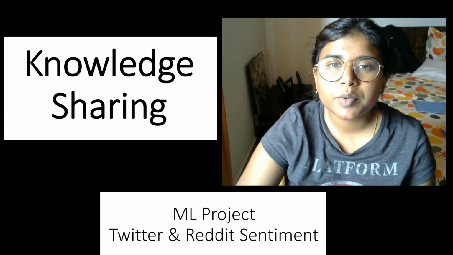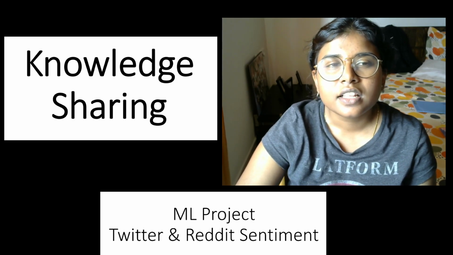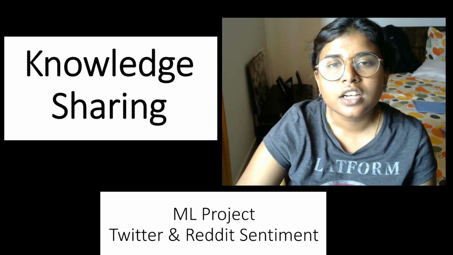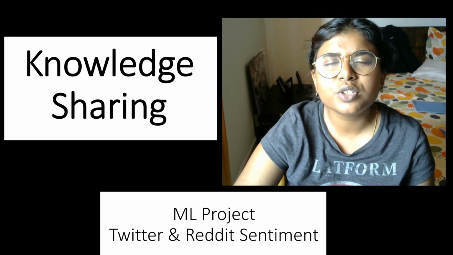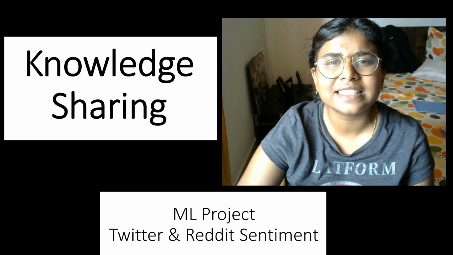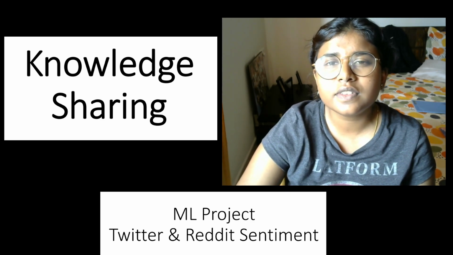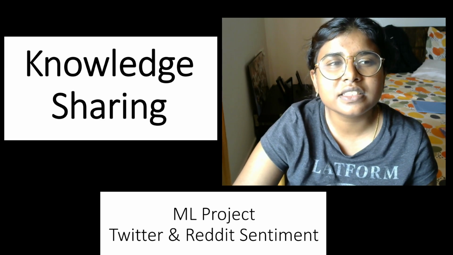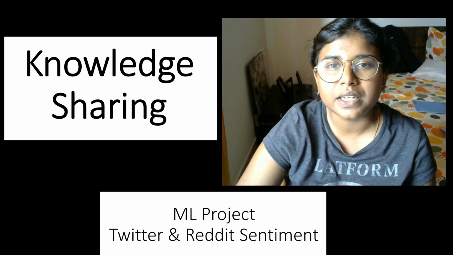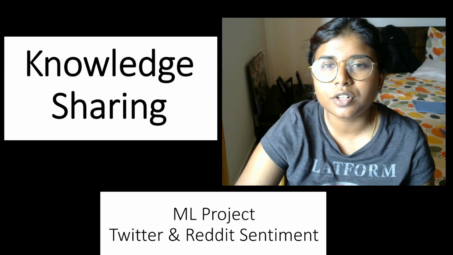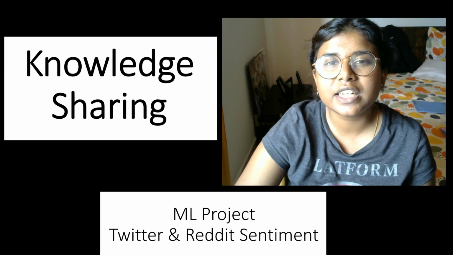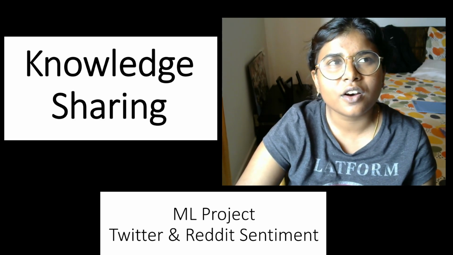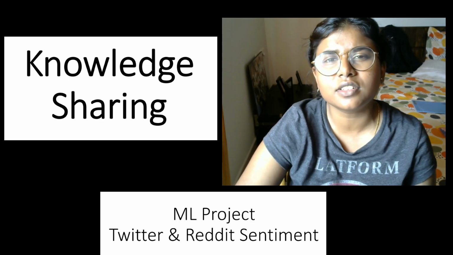Today I made a machine learning project called Twitter and Reddit sentiments. This project is based on two major datasets, the Twitter dataset and the Reddit dataset. These datasets contain the most commonly used phrases, words, sentences and abbreviations used all over the internet on these two particular applications. These words are usually used to express people's opinions, whether positive, negative, or neutral. These opinions can be about day-to-day lives, daily news, trends, or something important that has happened across the globe.